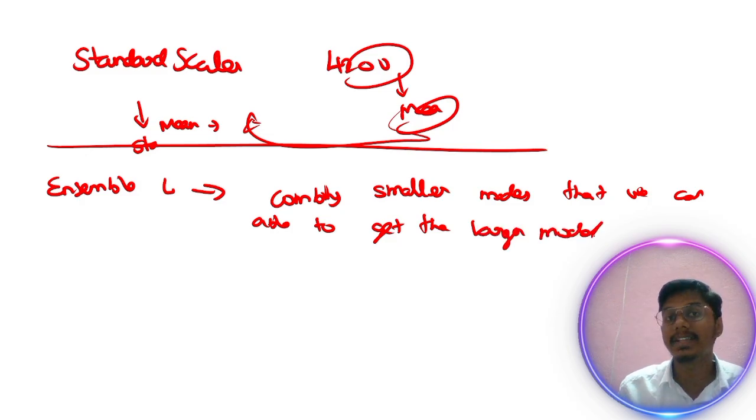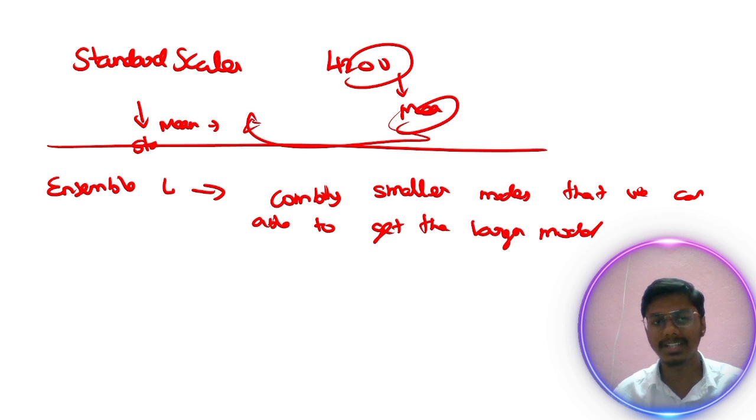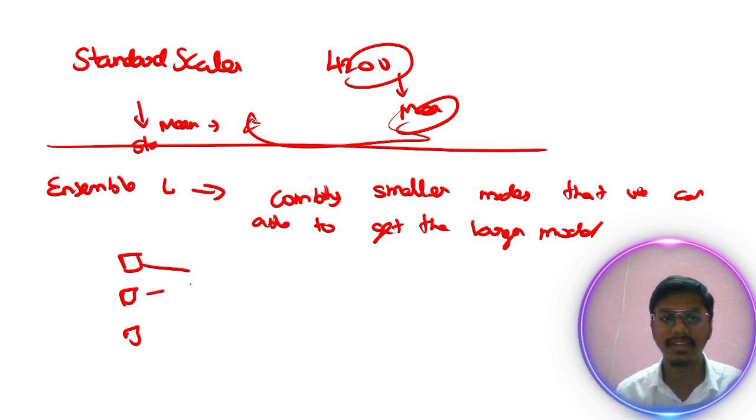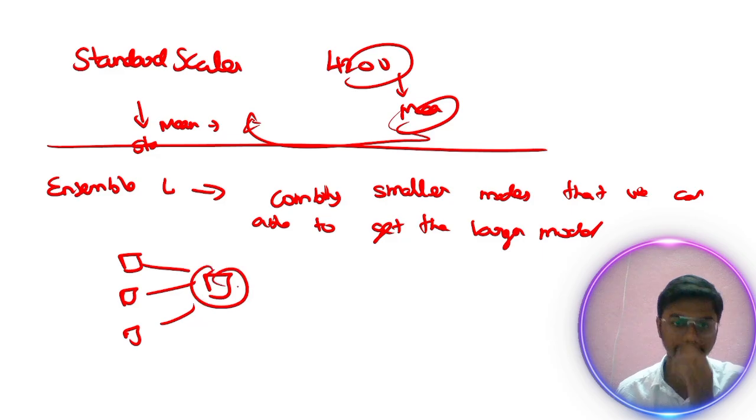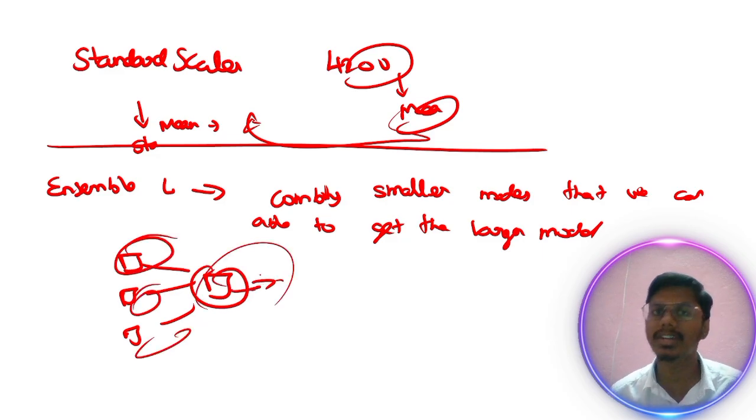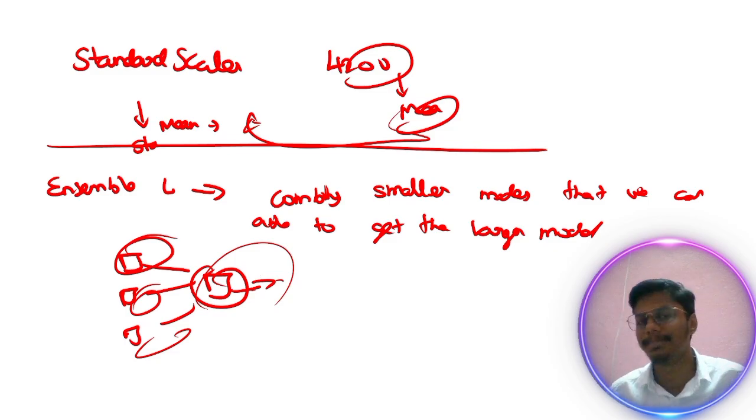The types of ensembling are about combining the smaller models. These are one model, these are another model, and we combine them into a single model. So it is a powerful model, combining smaller models into a larger model. That's the definition of ensemble learning.